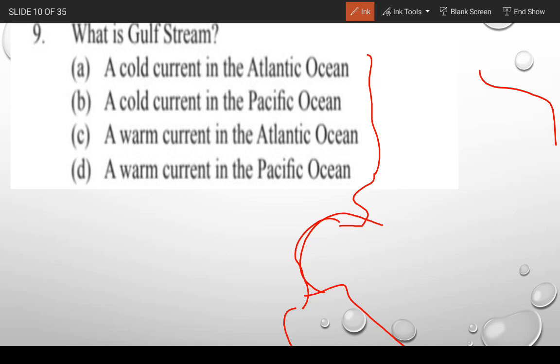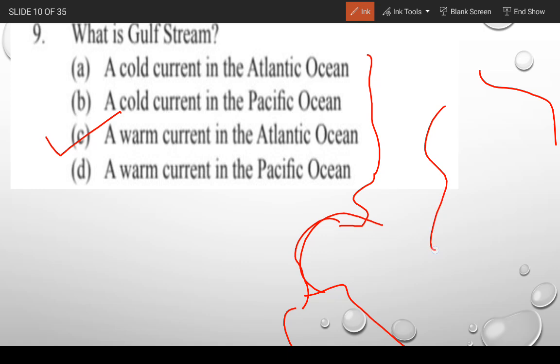The current that flows in the Gulf Stream is a warm oceanic current. So the correct answer for this question is option C.